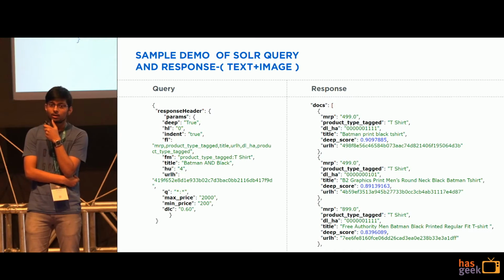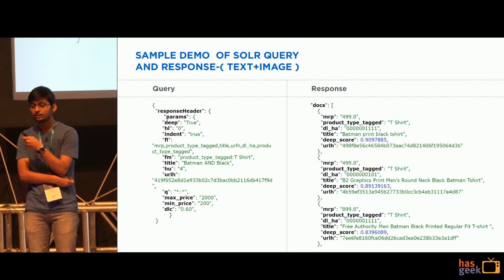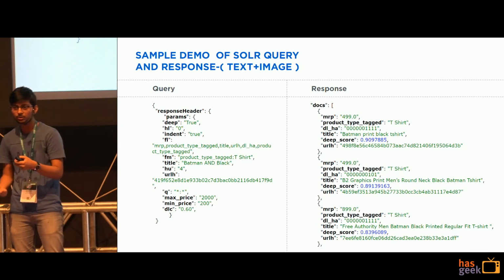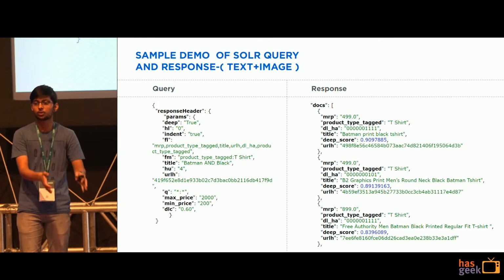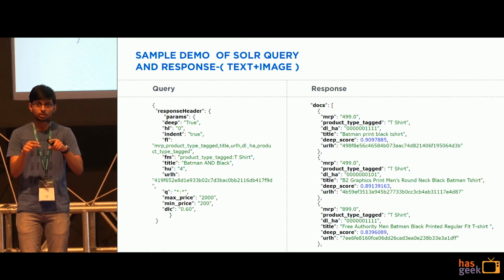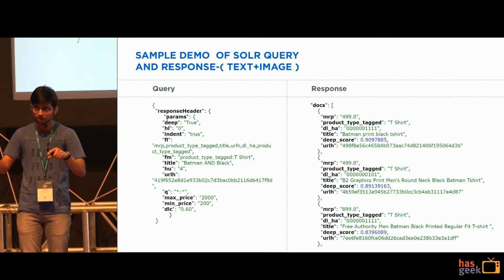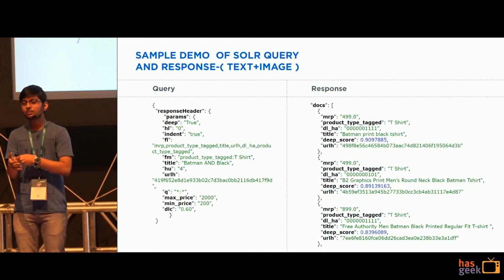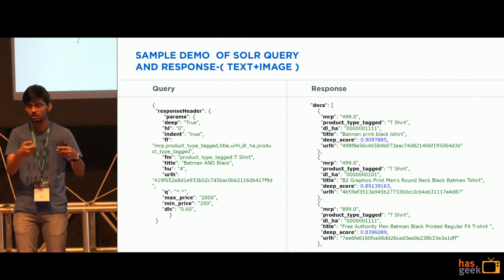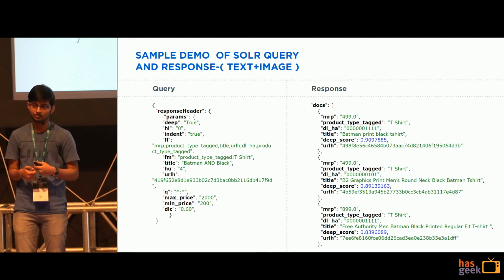Yeah. So what we basically do, before finding the hash bits and fields, before extracting this deep learning feature, we do a set of pre-processing on the image itself. We remove the background. We identify that if the product is basically t-shirts, just focus upon the t-shirt part only. Okay. And then we extract these deep learning features. So a lot of pre-processing is going on behind before the deep learning and hash bit has been extracted.